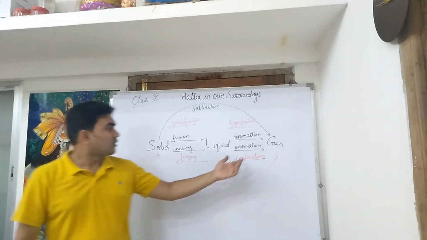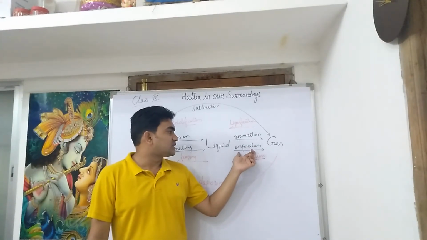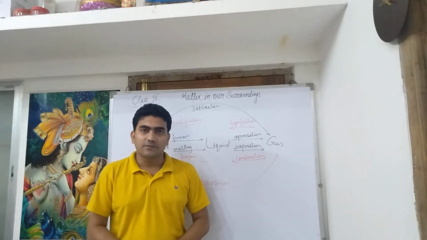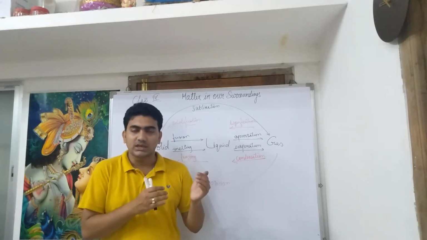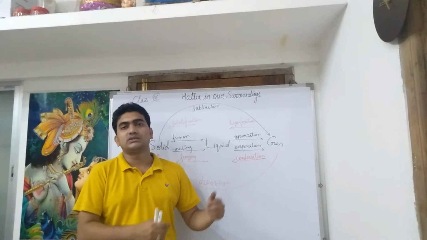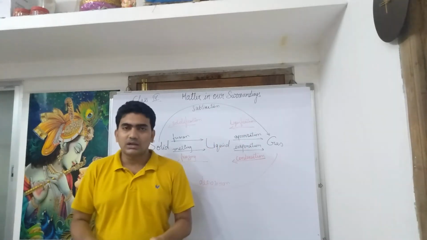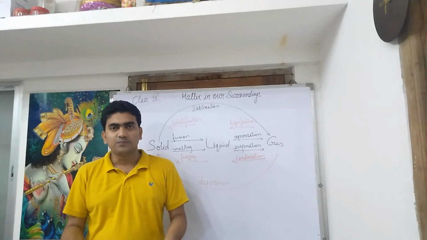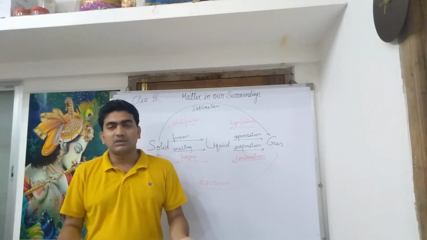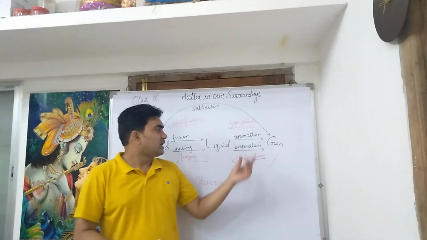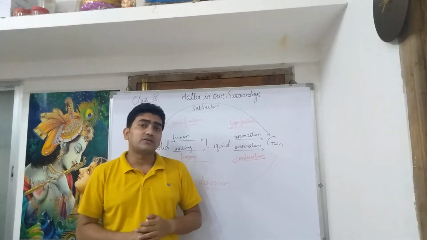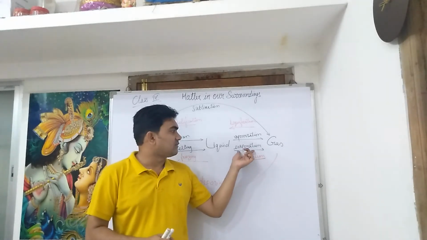Now, talking about evaporation. Evaporation is very important in our day-to-day life. Evaporation is the process where a liquid changes into gas without reaching the boiling point. Like if we have water spilled somewhere, it will disappear after some time even without boiling. That is called evaporation. Now, what are the factors that affect evaporation?